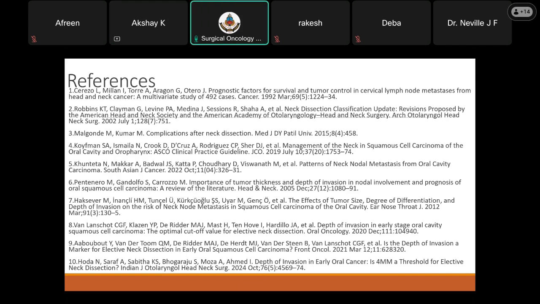Akshay, you are not mentioning two of the most important factors. Tumor size, and the number of nodes, number of levels, involvement of nodes. The site, the T stage, and the node positivity, N stage. So three of the most important factors that you are going to see are: what is the site, what is the T stage, what is the N stage. And then come the other factors like differentiation or the depth of invasion.